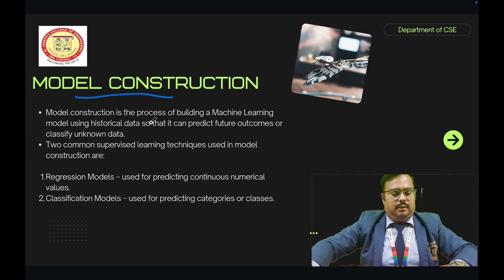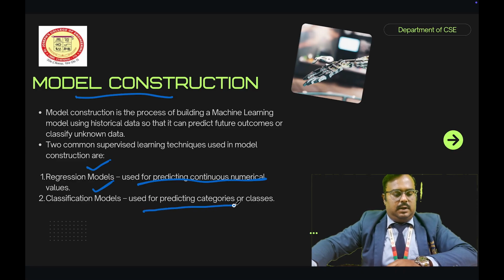Normally we have two common supervised learning techniques used in model construction: one is the regression model and another one is the classification model. First of all, what is a regression model? A regression model is used for predicting continuous numerical values. So next one is the classification model. A classification model is used for predicting categories or classes.